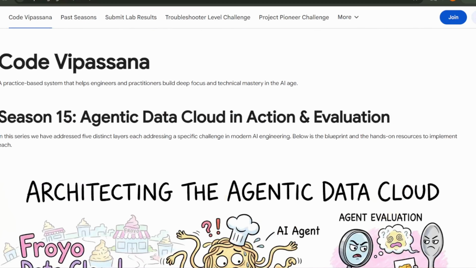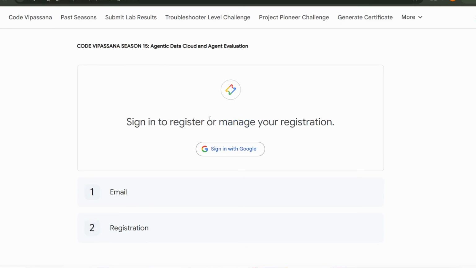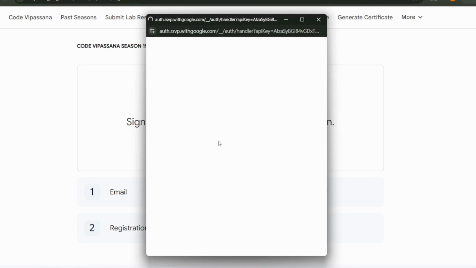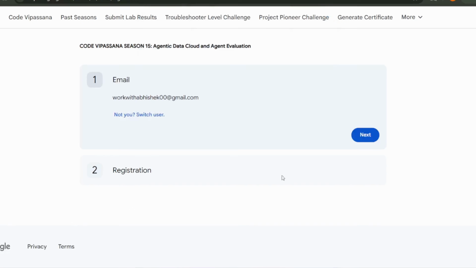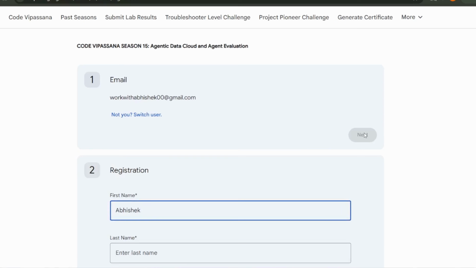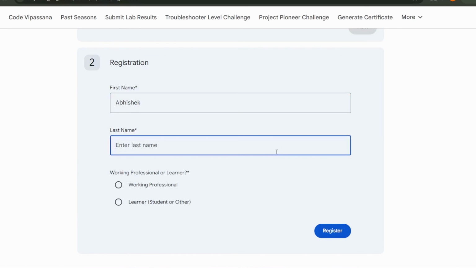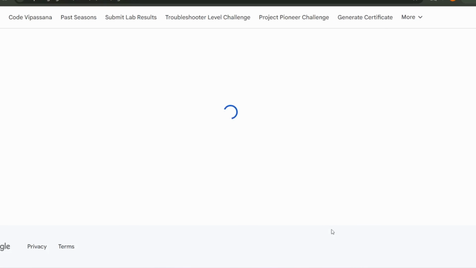First, you need to have a Gmail account. Then just click on join directly or sign in. Click on sign in with Google and register with the same Gmail. You can use any Gmail, there is no limitation. Once it is selected, if it asks to allow all the permissions, just allow it and click on next. It will ask for basic details. Select your role, student, learner, or working professional, and simply click on register. Once you are registered, you are successfully in this program.